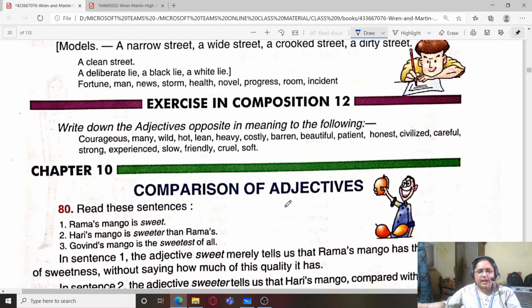Next is, write down the adjectives opposite in meaning to the following.